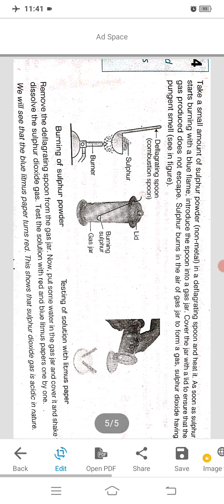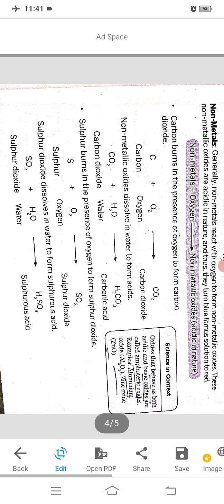It indicates this solution is acidic in nature. So sulfur burns in presence of oxygen to form sulfur dioxide, and sulfur dioxide dissolves in water to form sulfurous acid. Due to its acidic nature, it turns blue litmus paper to red. So generally non-metallic oxides are acidic in nature.